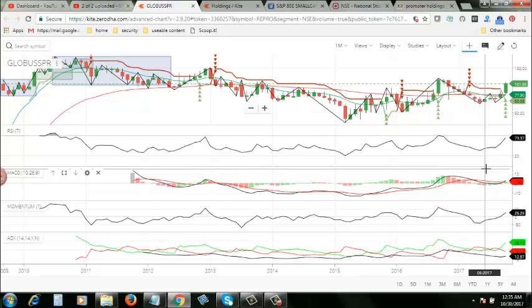So this stock is not for long term investment. You can do swing trading, but this stock is not for long term investment. That is the conclusion of the analysis for this particular stock.